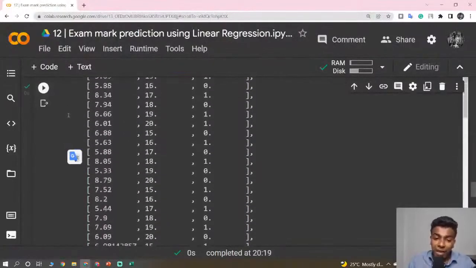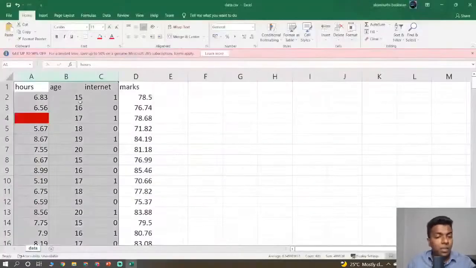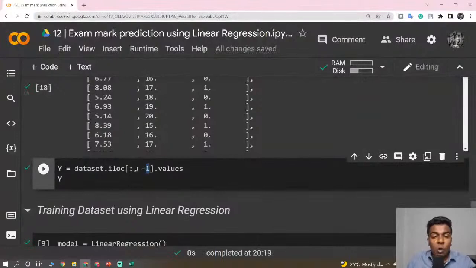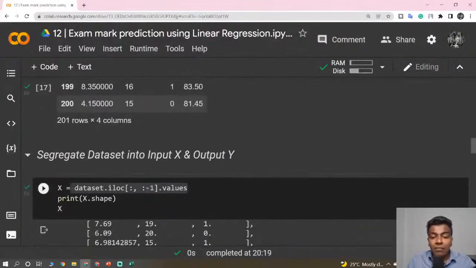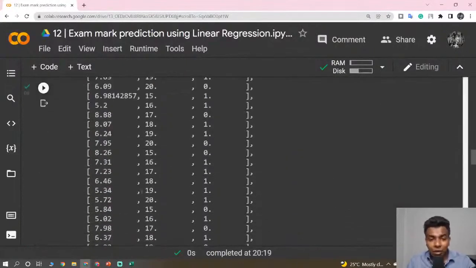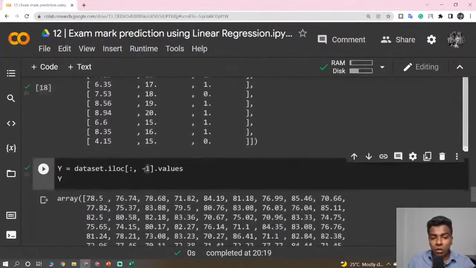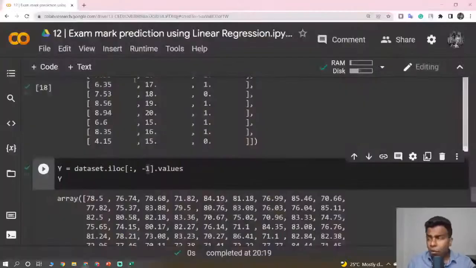Now it is time to take out the y column, which is my output. Here, instead of writing :-1, we simply write -1, which takes the last column. If you keep the colon, it will take everything except the last column. If you do not keep the colon, it will take only that specific column based on that index. So -1 means the last column. That is all about it.